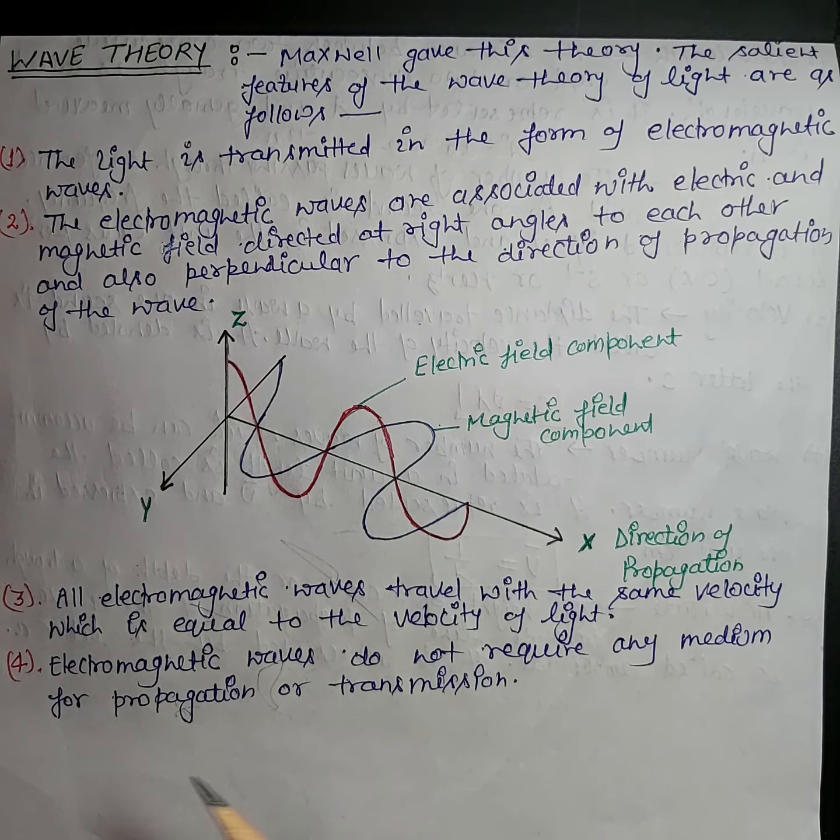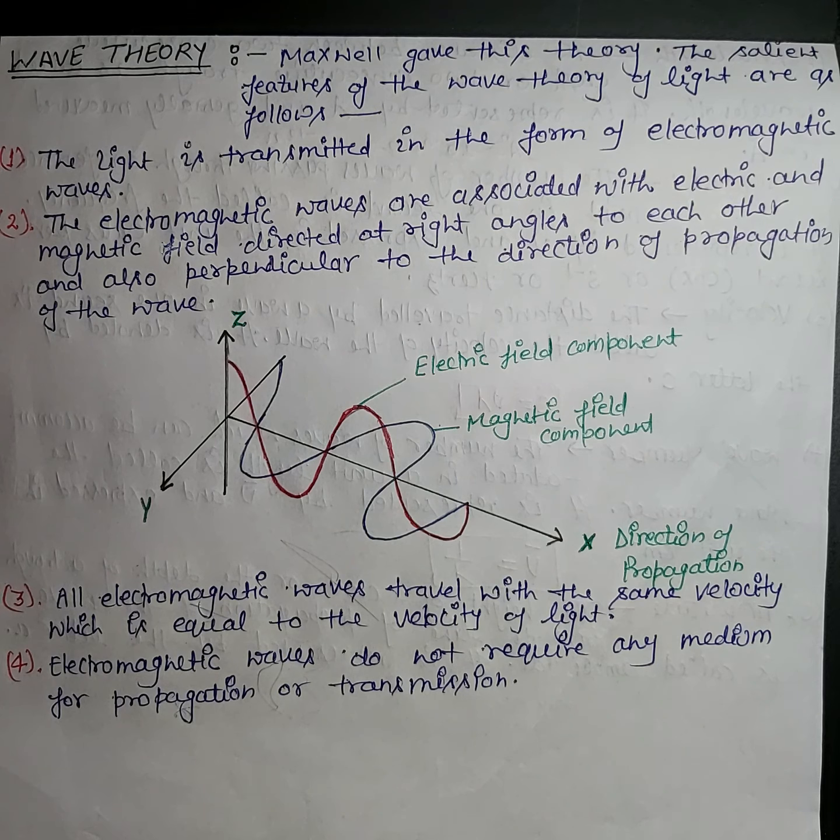Now the third feature of wave theory is that all electromagnetic waves travel with the same velocity, which is equal to the velocity of light. The last feature is that electromagnetic waves do not require any medium for propagation or transmission.